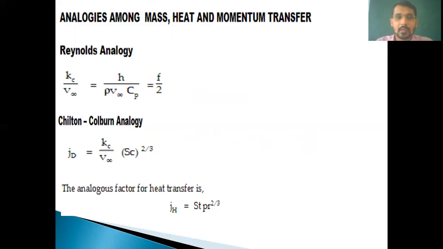So first analogy, Reynolds analogy. That is given by Kc upon V infinity. That is equal to H upon rho V infinity into Cp. H means heat transfer coefficient, rho is density, V is velocity, and Cp is nothing but specific heat, and is equal to F by 2. That is the friction factor, F by 2. So this is the relation that is given by Reynolds analogy. That is Kc upon V is equal to H upon rho V into Cp is equal to F by 2. And F is nothing but friction factor.